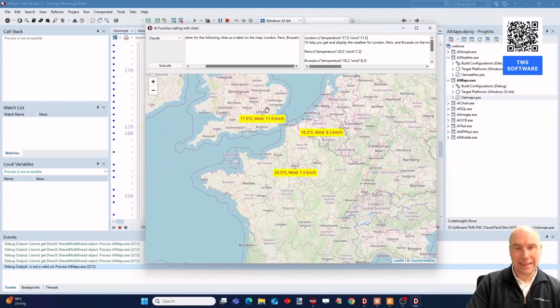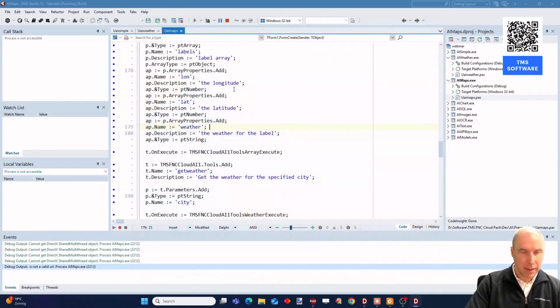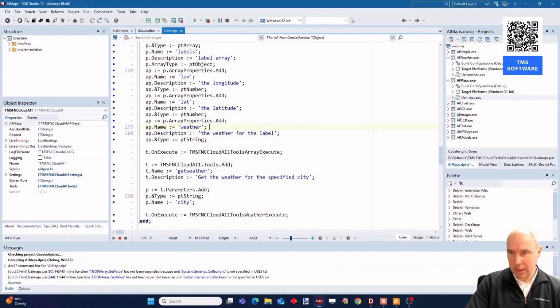And here you can see that at the coordinate of London, that label was added as expected, and also for Brussels and for Paris. And so this is how you can do all kinds of things with function calling, and as such augment your applications and let them be steered with natural language by using the LLM.